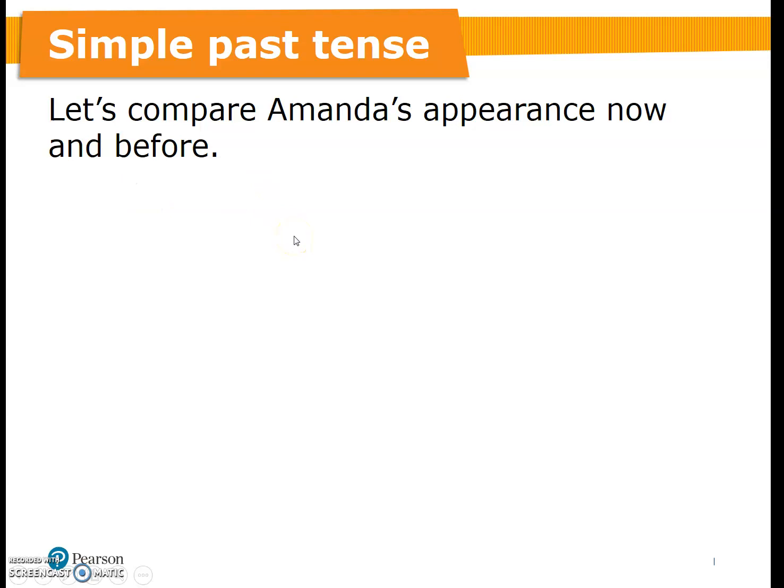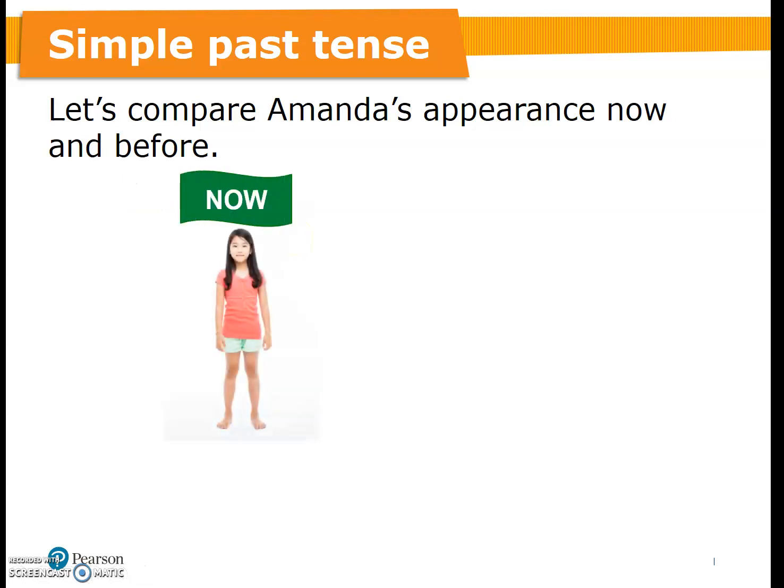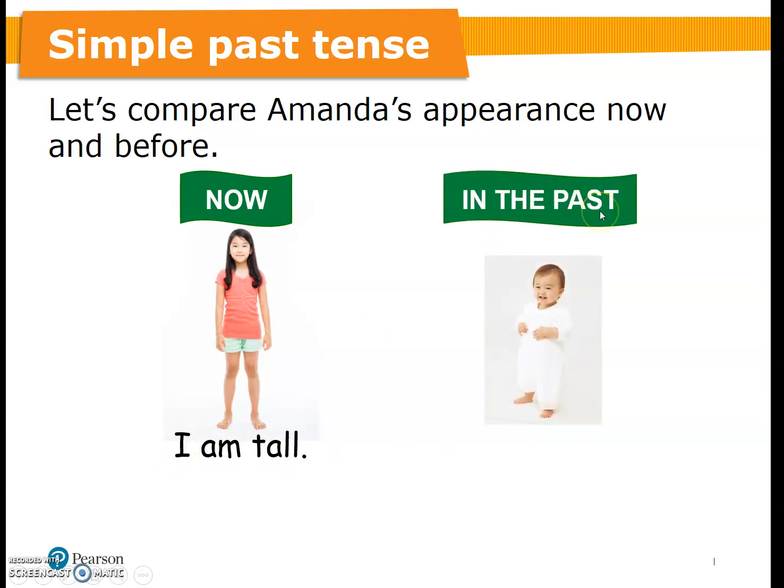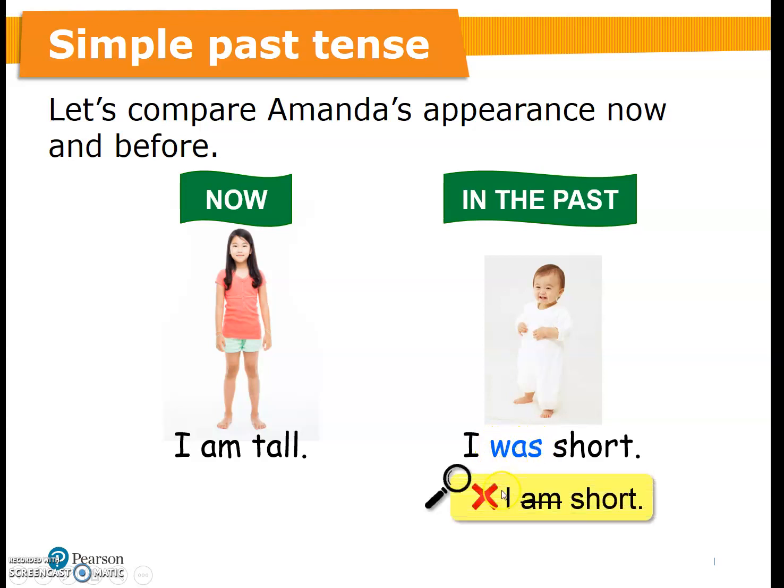Let's compare Amanda's appearance now and before. Now, that means we are talking about at present. I am tall. In the past, we're talking about the past. I was short. At present, we're talking about now, we use am. But in the past, we use was. Remember, we don't say I am short when we are talking about the past.